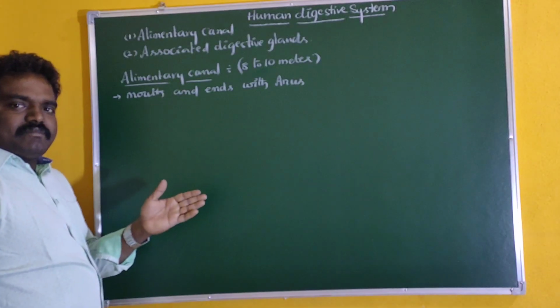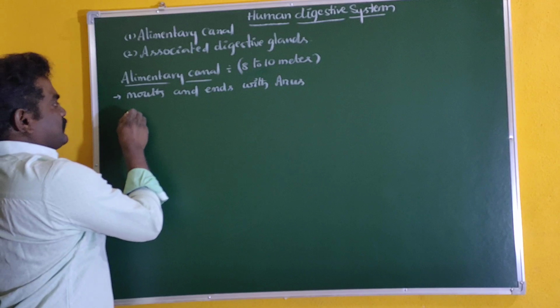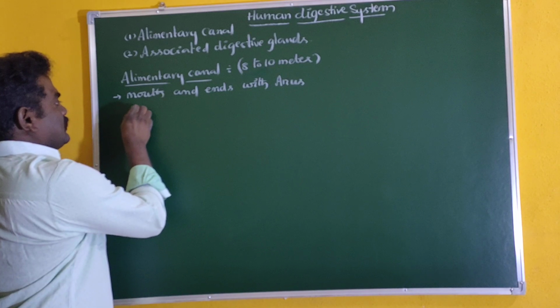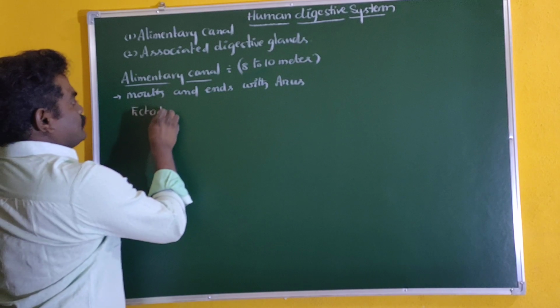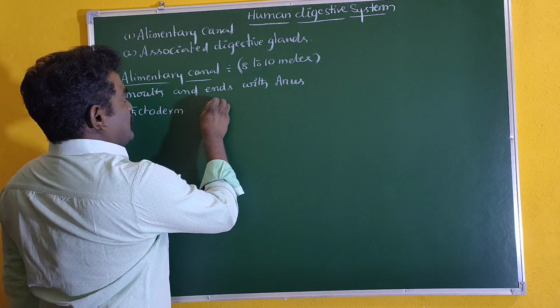From which germ layers is it derived? This alimentary canal is derived from two important germ layers. One is ectoderm, the second one is endoderm.